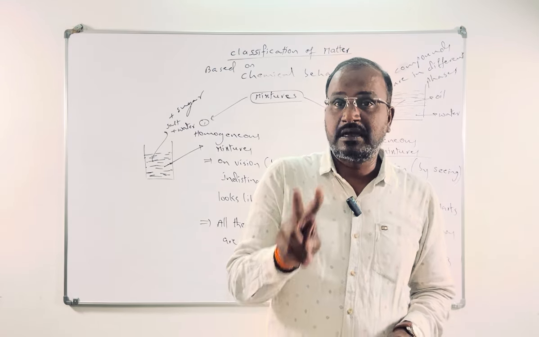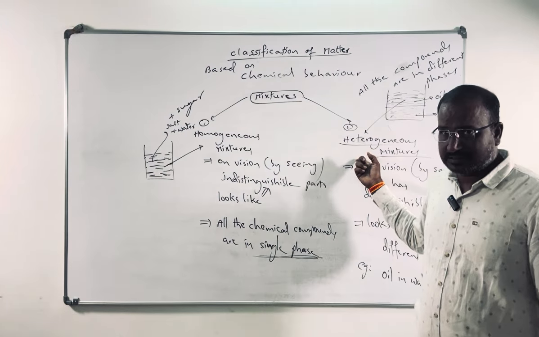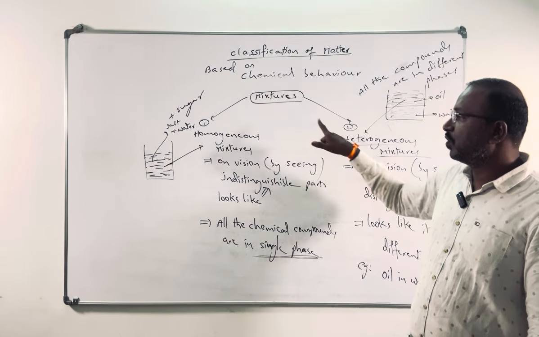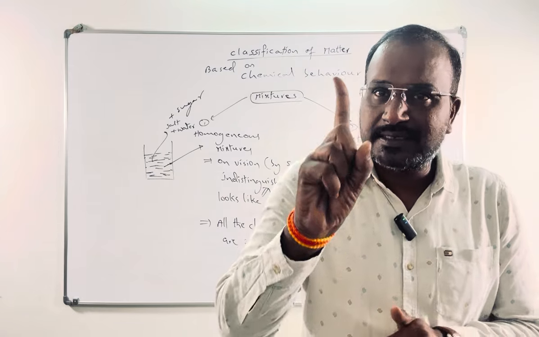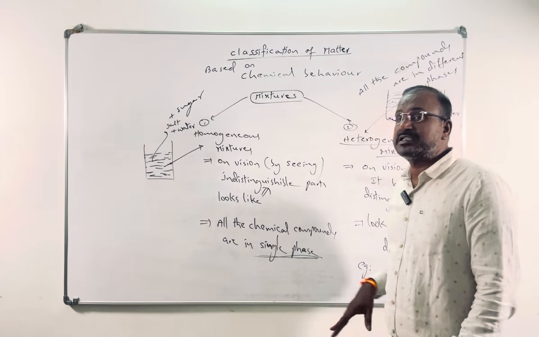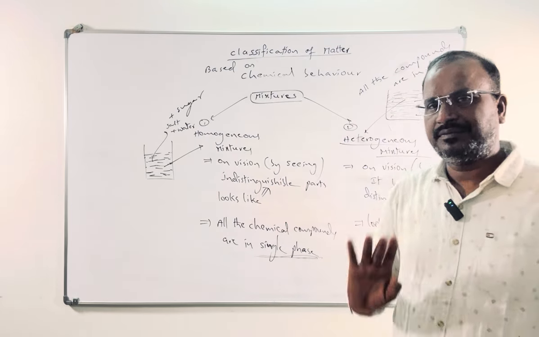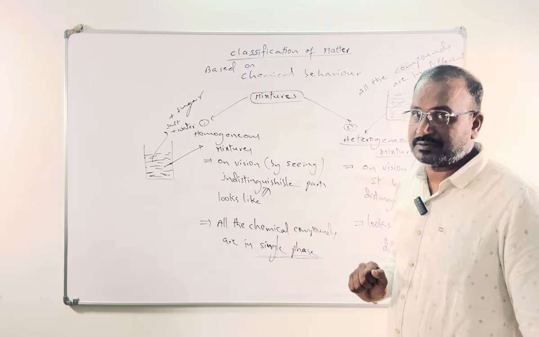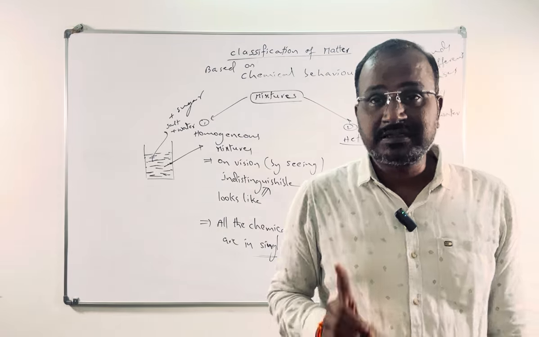Mixtures are again 2 types: homogeneous mixtures and heterogeneous mixtures. Homogeneous mixtures mean all the compounds in that mixture exist in a single phase. Heterogeneous mixture means whatever the number of compounds present, if they exist in different phases, we will call it a heterogeneous mixture. If they exist in a single phase, we will call it a homogeneous mixture.